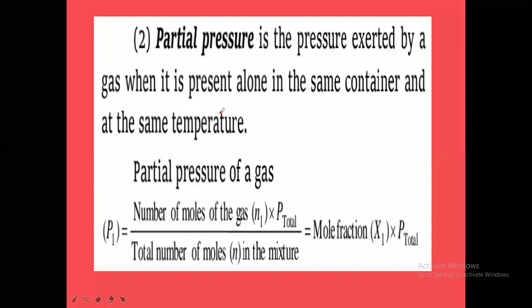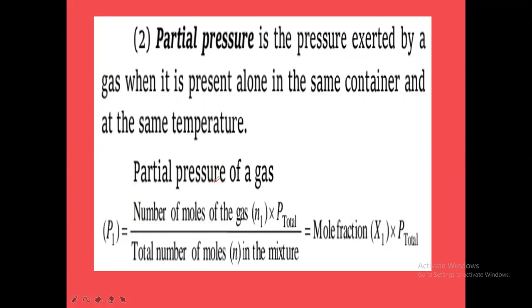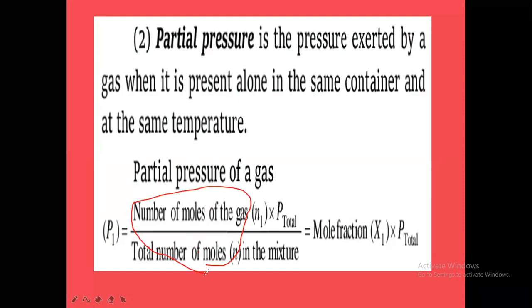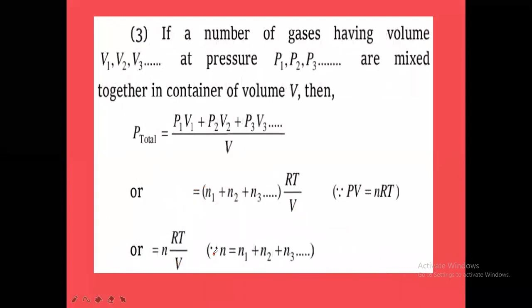Is that clear? This point mainly we have to understand here. Now, partial pressure of a gas is equal to the number of moles of that particular gas upon the total number of moles. This ratio is called the mole fraction, right? Partial pressure is the mole fraction of the gas into the total pressure of the gaseous mixture. This total pressure will be given to you. And mole fraction is equal to the number of moles of that particular gas divided by the total number of moles in the mixture. So this is Dalton's law of partial pressures.